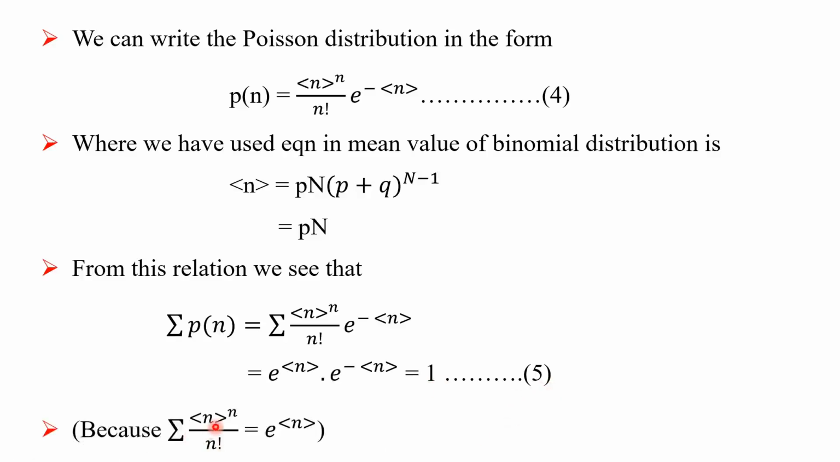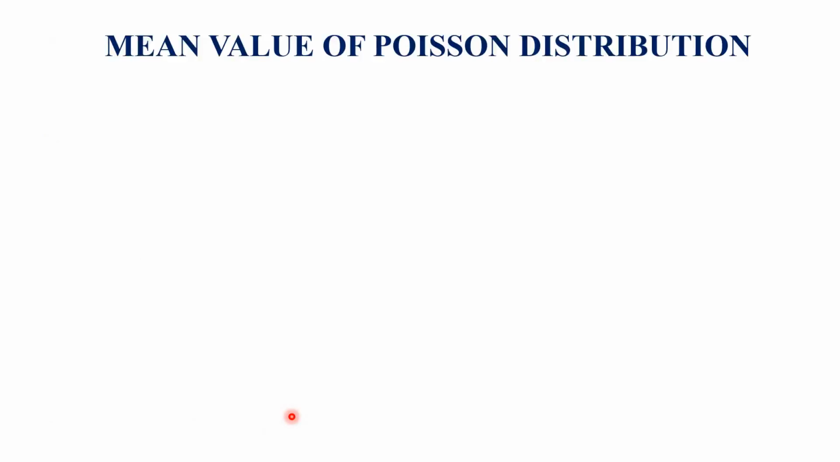Because the summation over n of ⟨n⟩^n upon n factorial is equal to e raised to ⟨n⟩. That's how it is written here. We have the expression and definition of the Poisson distribution. The other point discussed is the mean value of the Poisson distribution. For the Poisson distribution, let us find out the mean value.